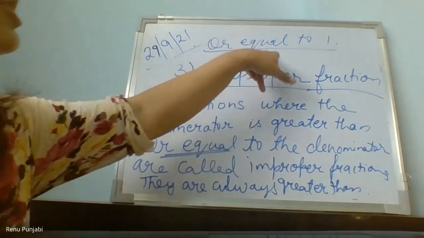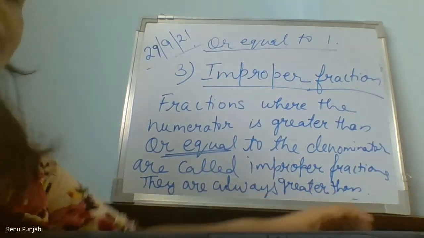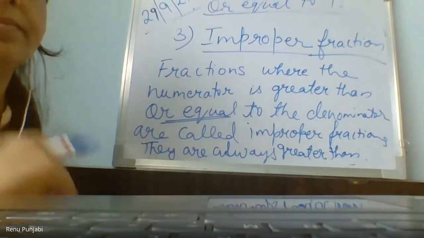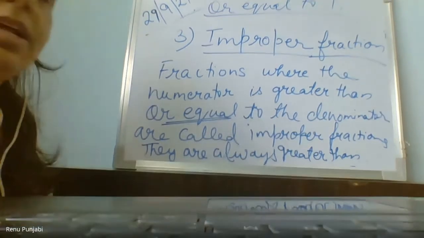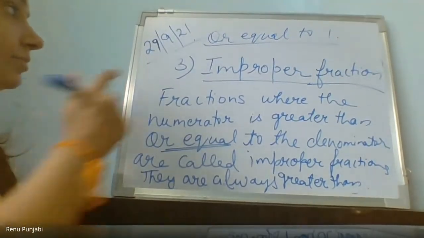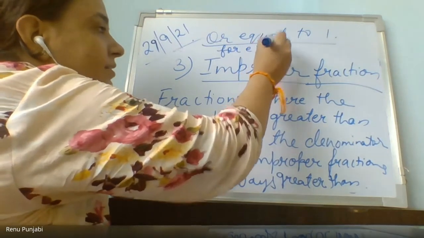Ma'am, can you write after greater than? Greater than or equal to 1 is written here. Ma'am, after they are, what have you written down? Called improper fractions. We don't have to write the examples. They are always. Okay, ma'am. We have to write examples now.